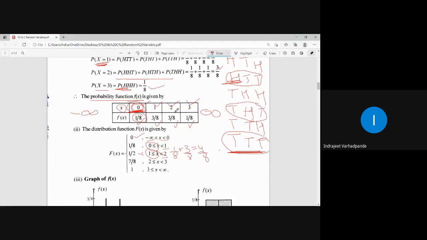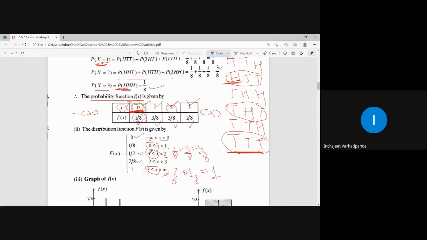For x greater than equal to 2 but less than 3, 4 by 8 plus 3 by 8, 7 by 8. And for x greater than equal to 3 but less than infinity, 7 by 8 plus 1 by 8 कितना है? 8 by 8. And what is 8 by 8? 1. Is this clear?